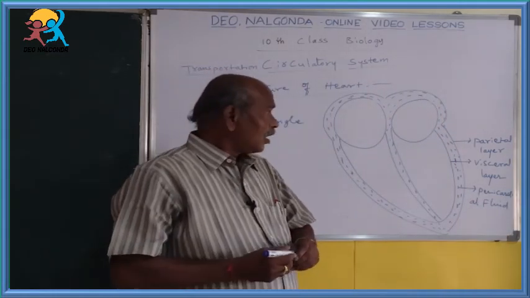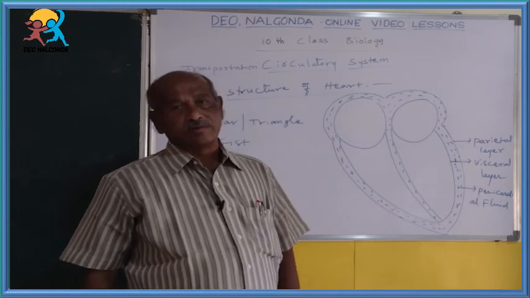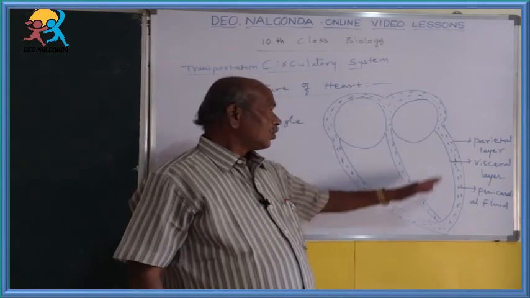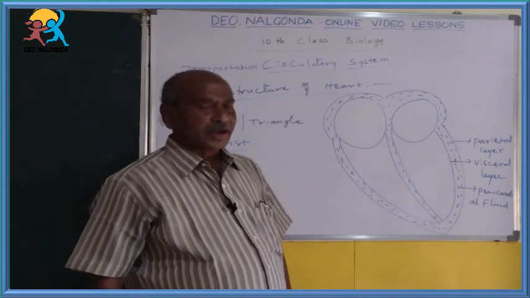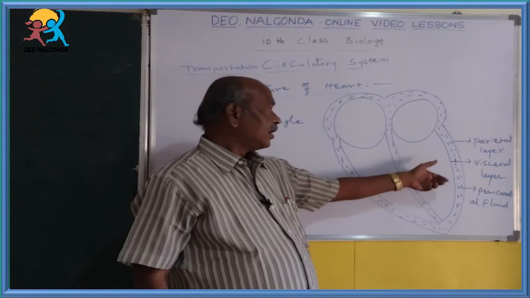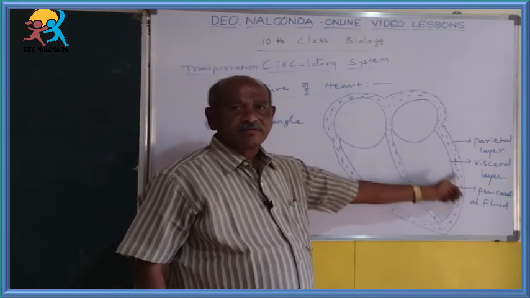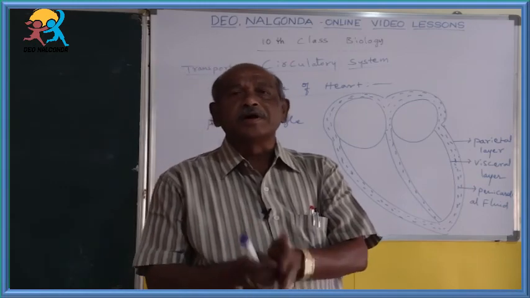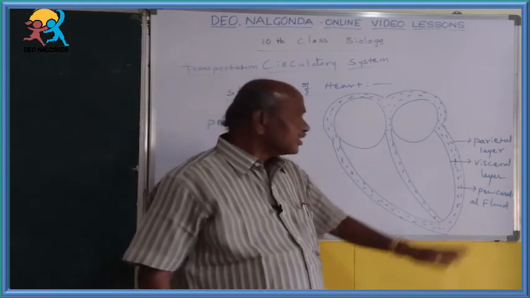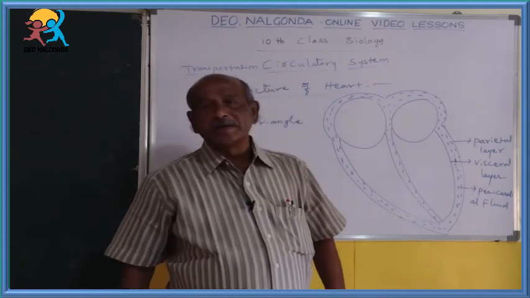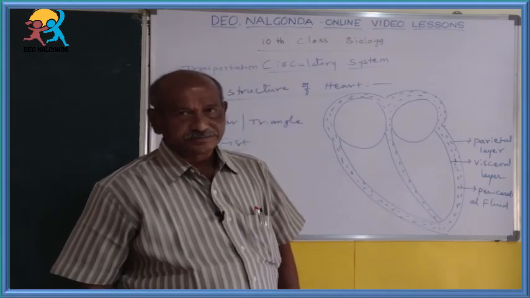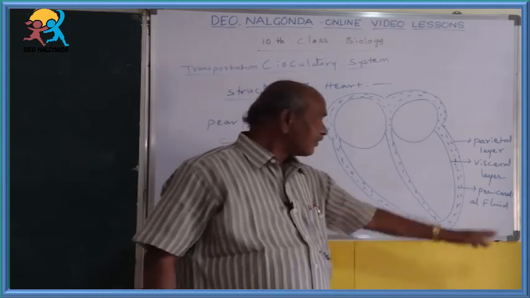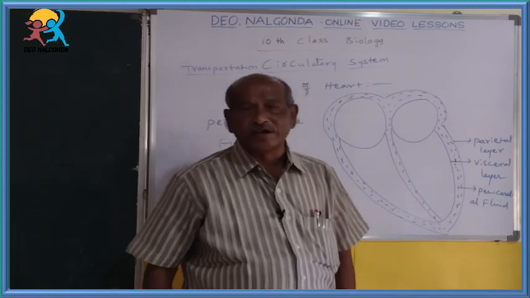Our heart is covered by two membranes: the outer membrane called the parietal layer and the inner membrane called the visceral layer. Together they are known as the pericardial membranes. Between these two membranes, the pericardial space is present. That space is filled by a liquid called the pericardial fluid.